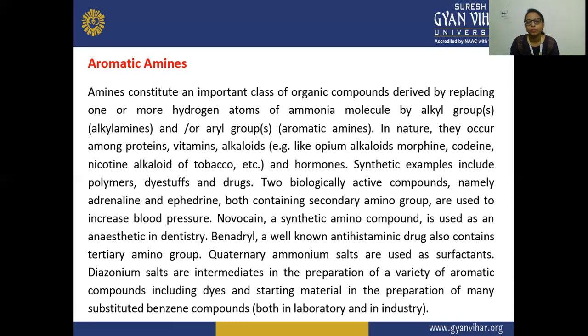Ammonia is NH3. So here we can replace one or more hydrogens from the ammonia molecule with an alkyl group. If we replace it by an alkyl group, then it will be an alkylamine, and if we replace it by an aryl group, then it will be your aromatic amine. So amines constitute an important class of organic compounds that are derived by replacing one or more hydrogen atoms of the ammonia molecule by an alkyl group or by an aryl group. If it is an alkyl group, then it is your alkylamine. If it is an aryl group, then it is your aromatic amine.